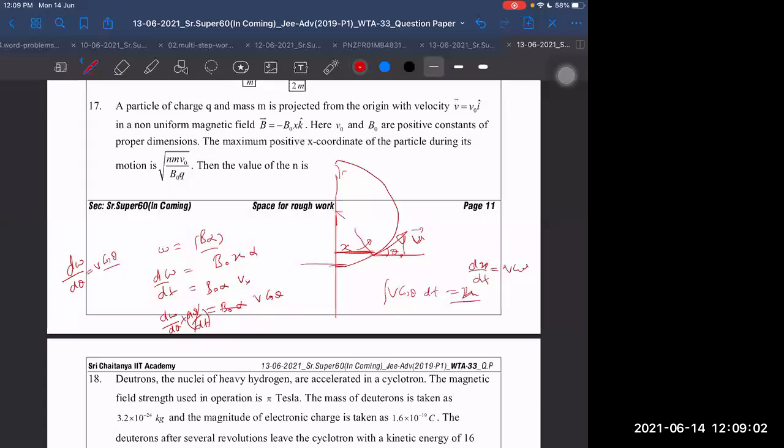And at last, I will be integrating it now. I think there are only two variables remaining. Theta limits I have to put from 0 to pi by 2. Omega varies from what to what? Initial value of omega we can write down. It was b naught alpha. Final value will become b naught into d alpha, if it is going d distance away. And this is equal to v into cos theta d theta, which will be equal to, I think, cos theta d theta will be sin theta, right or not?